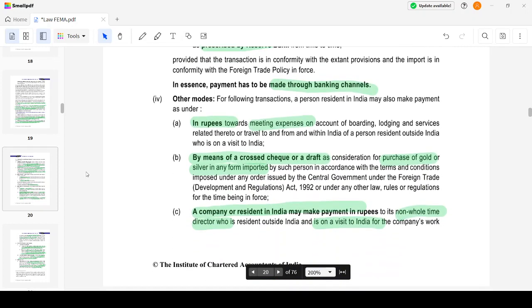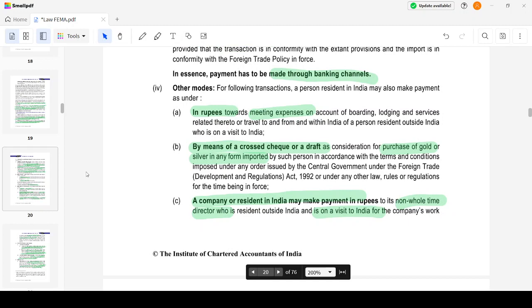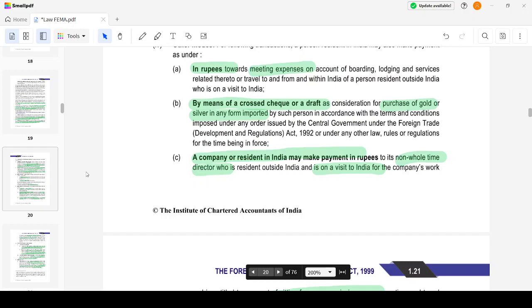For the following transactions, a person resident in India may also make payment as under. If I am going to spend towards meeting expenses on account of boarding, lodging or related services for a person who is resident outside India but has come into India for some days, I could spend in rupees by means of a cheque or draft. Likewise, for the consideration in relation to the purchase of gold or silver in any form imported by such person in accordance with the Central Government order under the Foreign Trade (Development and Regulation) Act 1992, I could also give a cheque or draft.